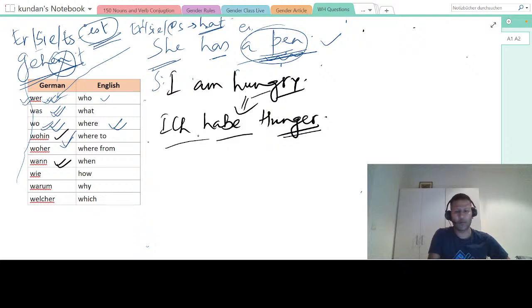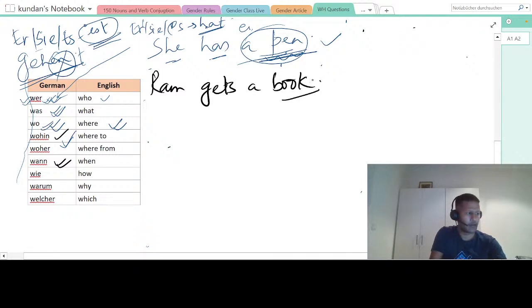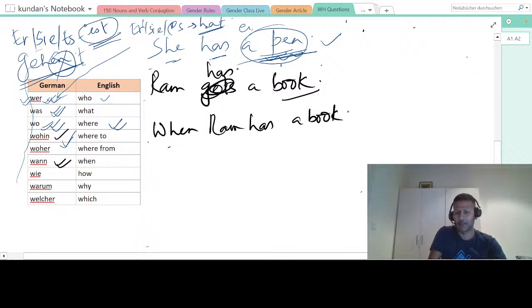So, when did Ram get the book? Who can make this sentence? Ram gets a book. First you have to make, let me write all four. Ram gets a book. Okay, Ram has a book. You make it simple. Ram has a book. When Ram has a book. These two sentences you have to make. Okay, so first you try Ram has a book, then you make another sentence, has Ram a book?